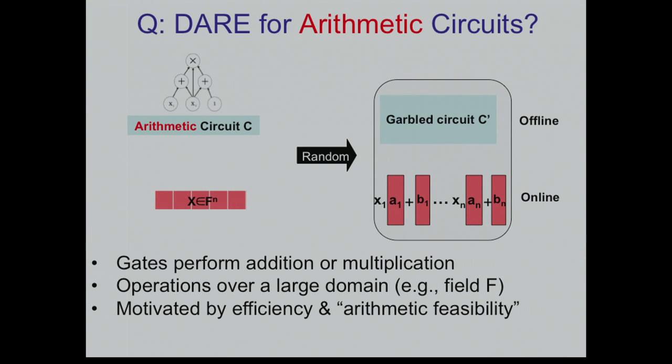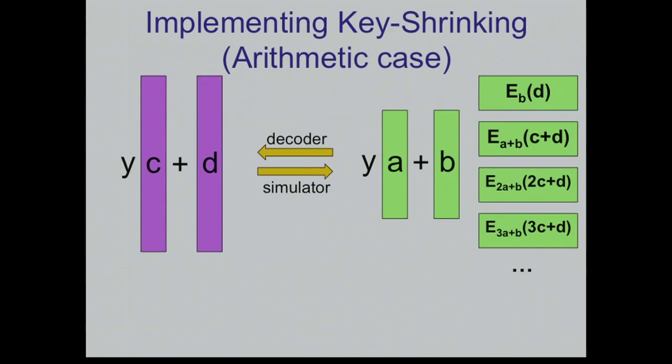Okay. So let's try to use our previous template to solve this problem. Everything works well. All the gadgets that we used were information theoretic and they work over a general field, except for this key shrinking gadget. So all we need to do is to implement the key shrinking gadget, and there's an obvious generalization of what we did before. I could release boxes for each value of y.